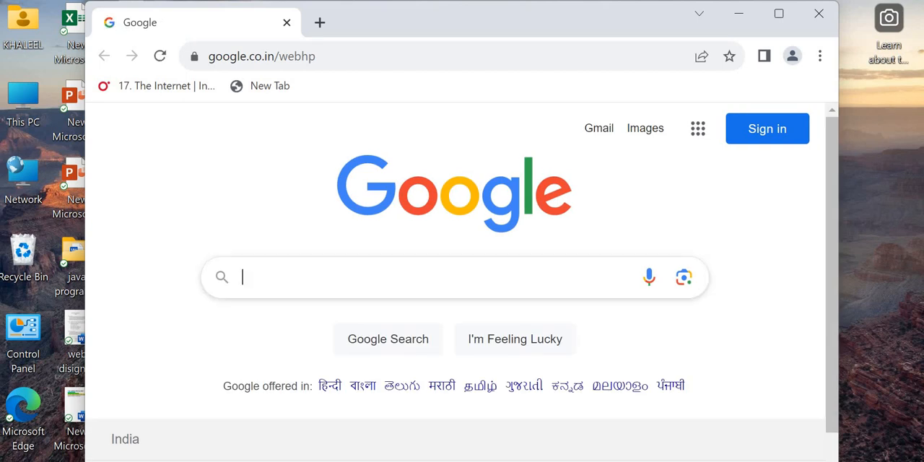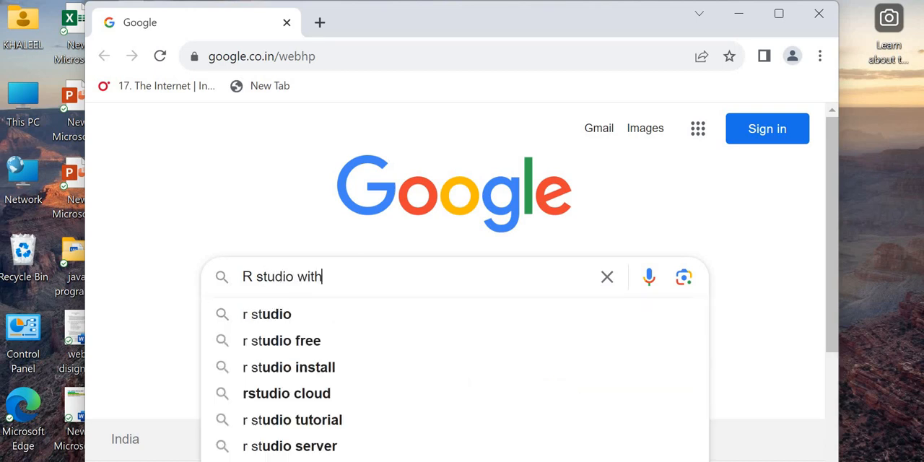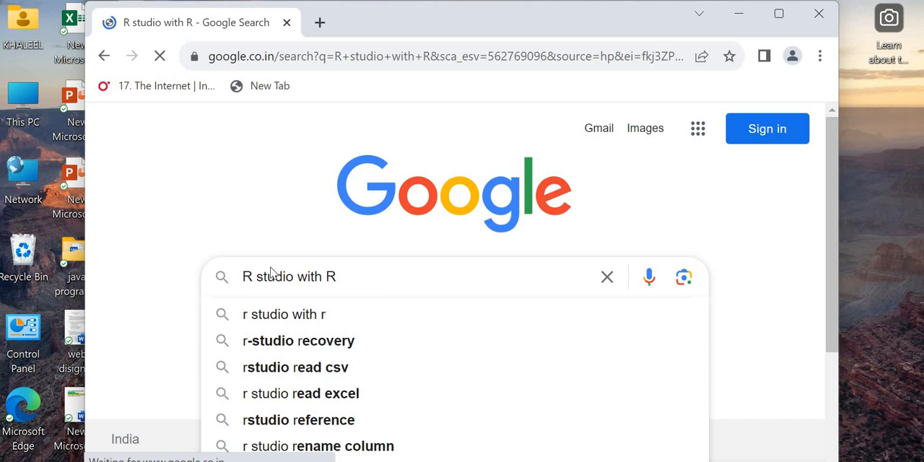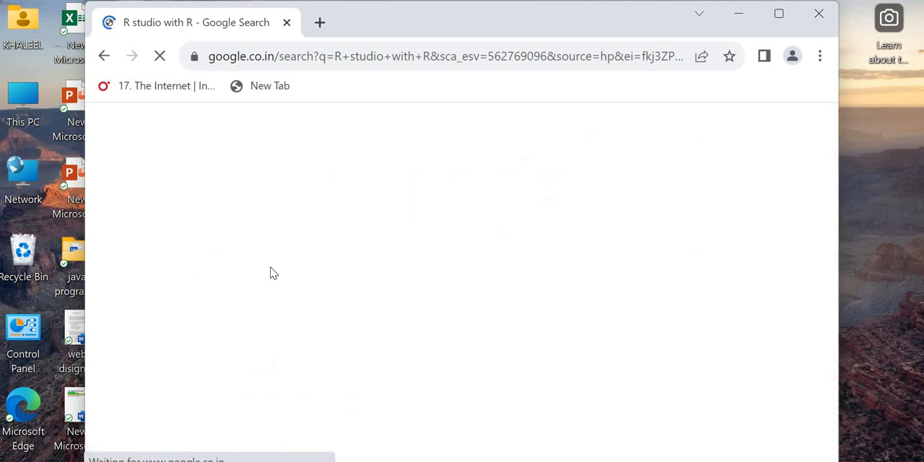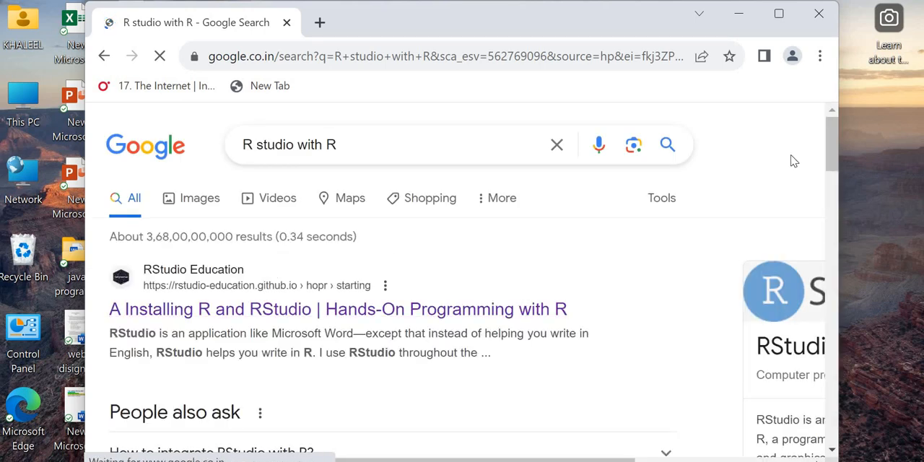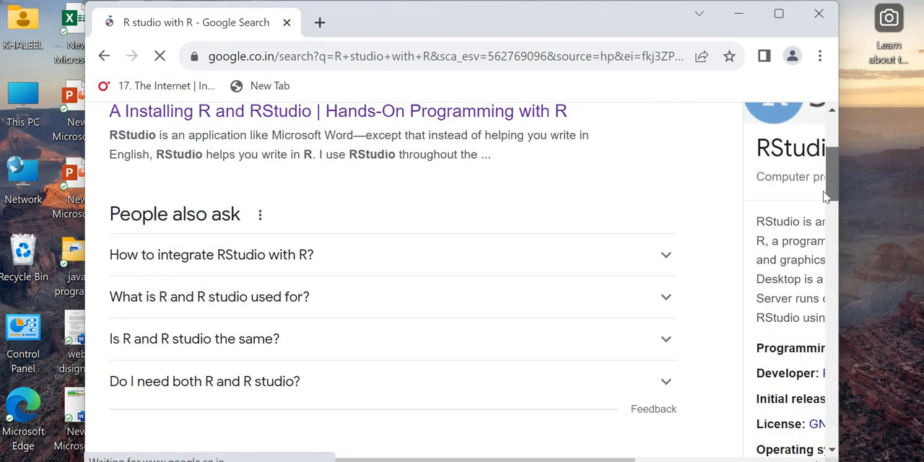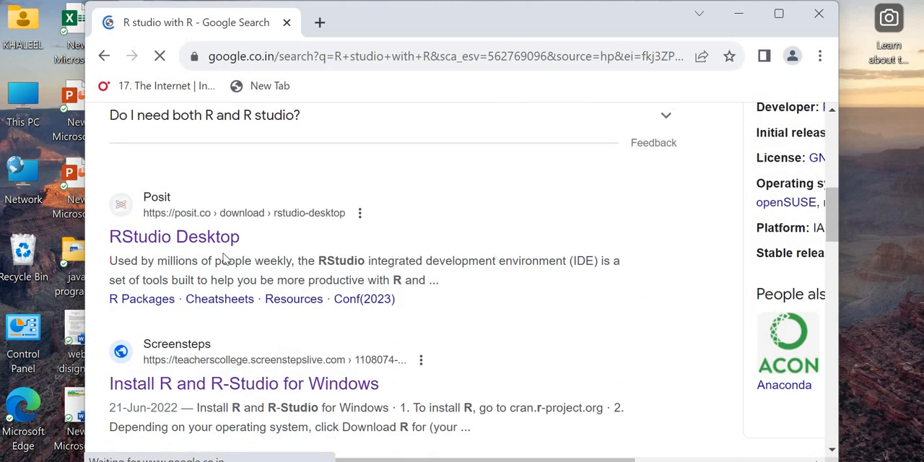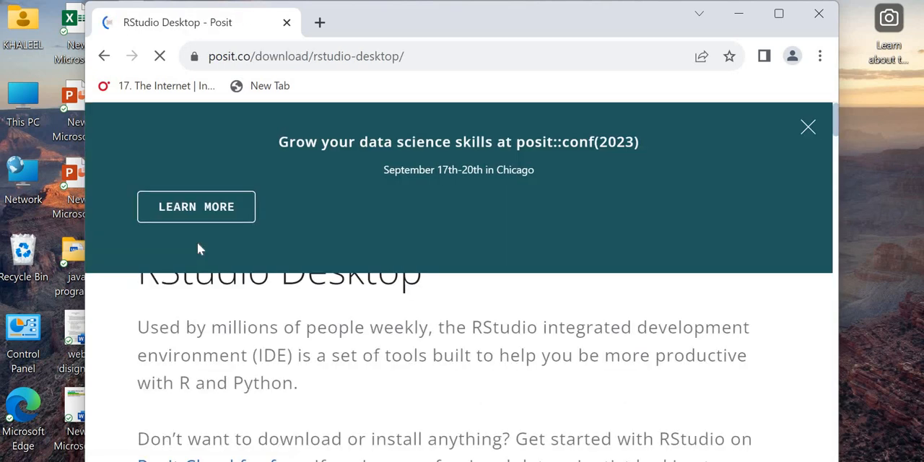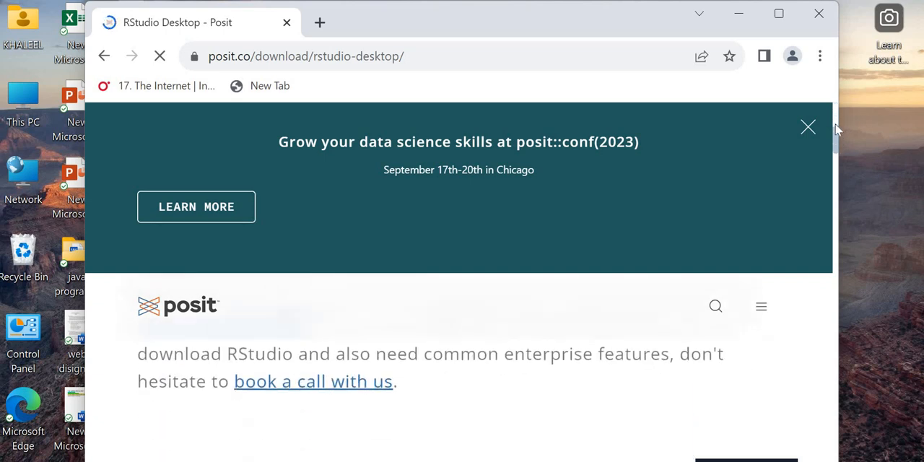So search for R Studio with R. Press enter. So now move on to the link to download R Studio Desktop. This is the link, the POSIT website. So just click on this. Next it will open the installation page, a download page. So this is the download link.